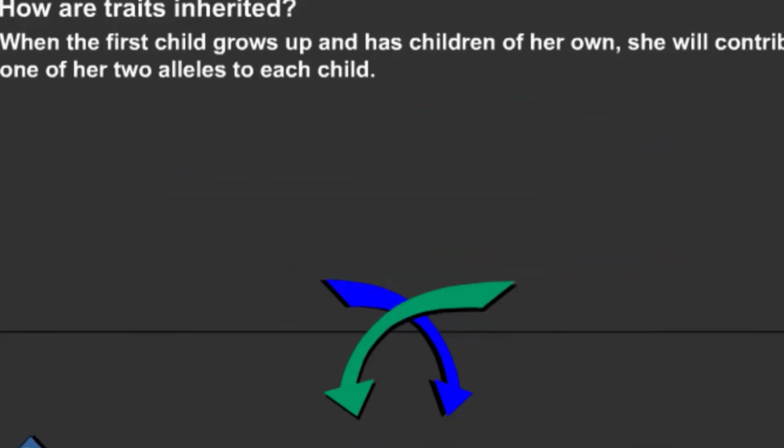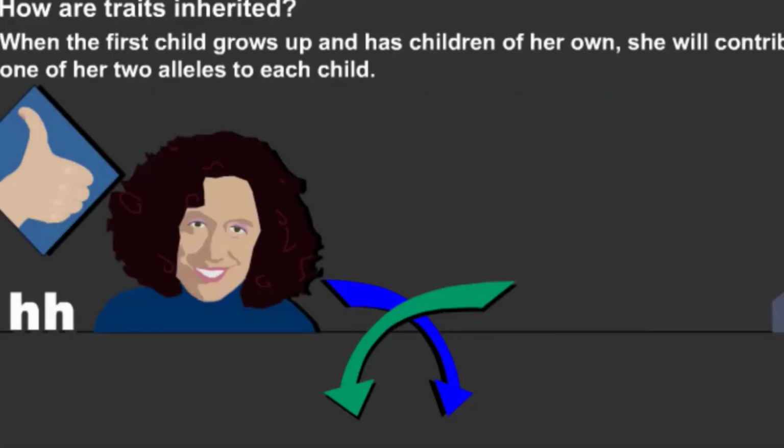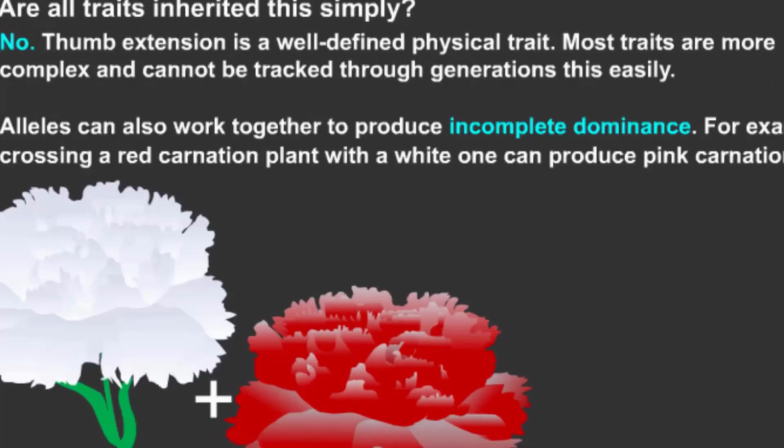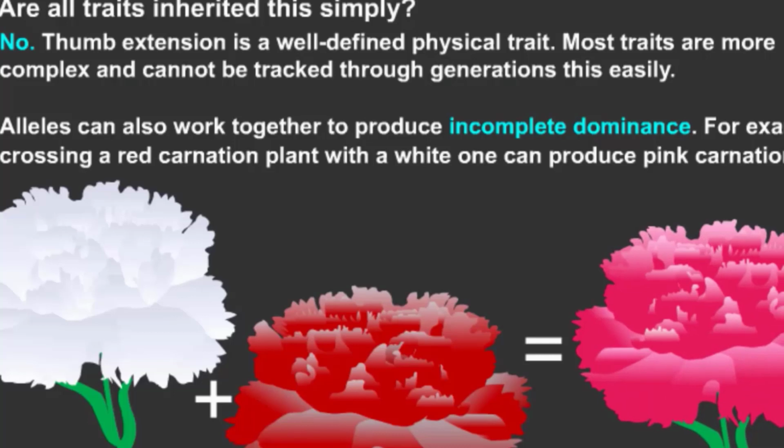When the first child grows up and has a child of her own, she contributes one of her two alleles to each child. Are all traits inherited this simply? No. Thumb extension is a well-defined physical trait. Most traits are more complex and can't be tracked through generations this easily. Alleles can also work together to produce incomplete dominance. For example, crossing a red carnation plant with a white one can produce a pink carnation.